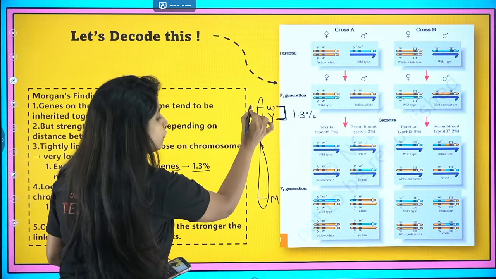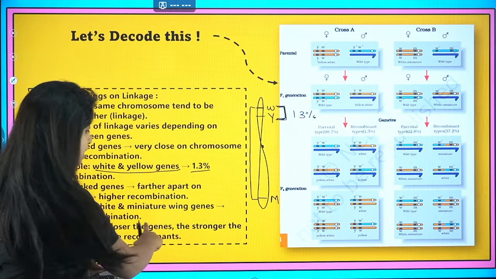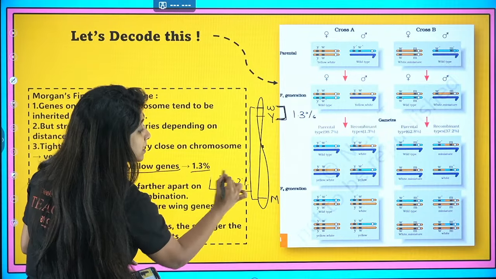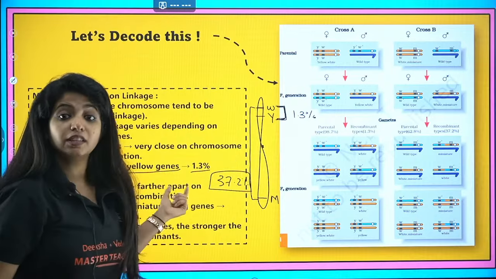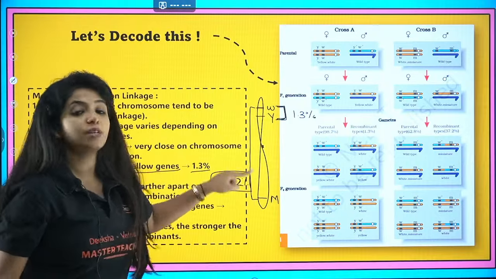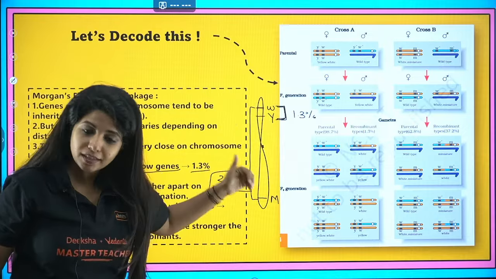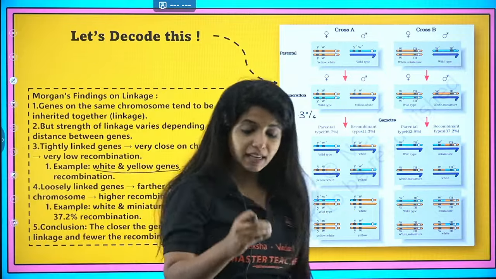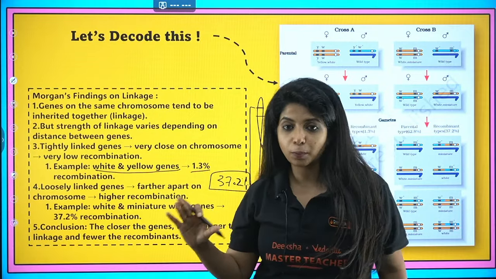But what about white and miniature wing gene? This shows 37.2% recombination. What is the maximum recombination percentage? It is 50%. And out of that, if it is showing 37.2% recombination, that means it is far away from each other. So when he was studying this and got to understand all this, he came up with the term linkage and recombination, my dear children. I hope this is super clear.